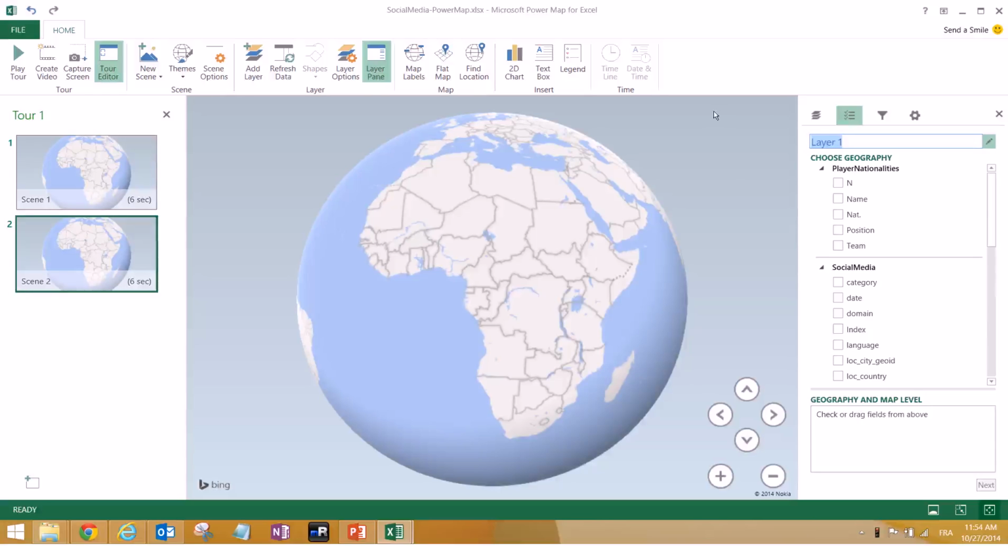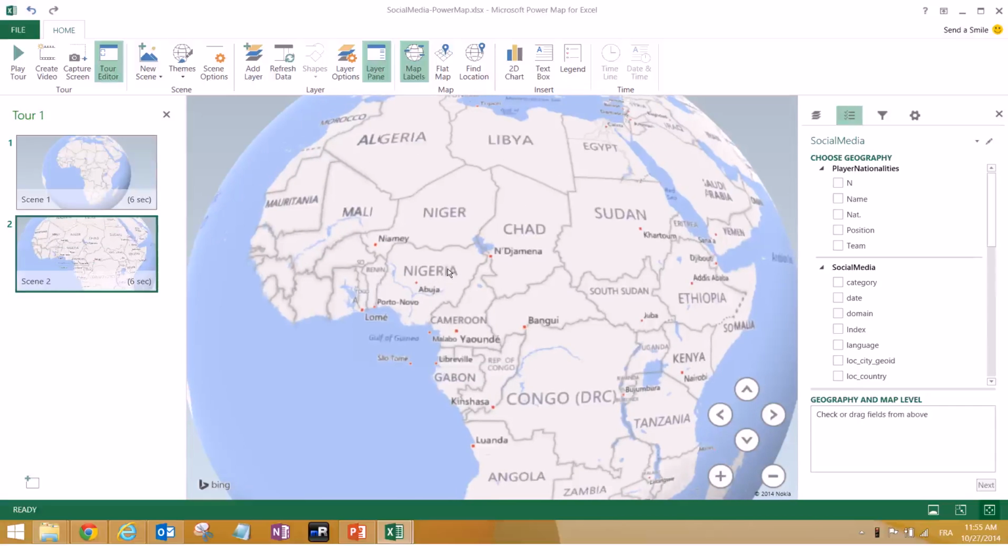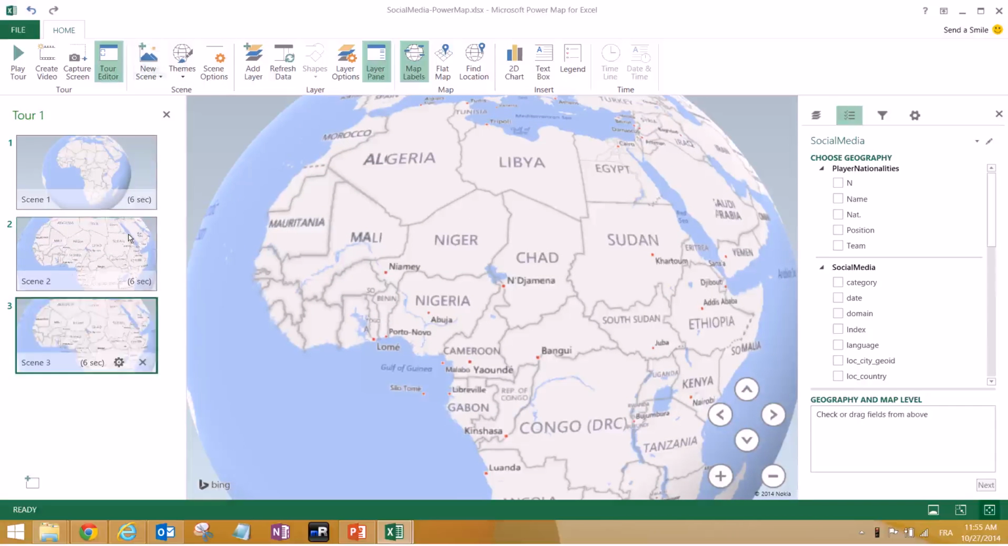So we call the first layer, it depends what we want to map first. Let's go ahead and map social media, so I'll call it social media, and we see that we can have a lot of layers. We can put map labels, and we can zoom a little bit. Let's go ahead and insert a new scene.